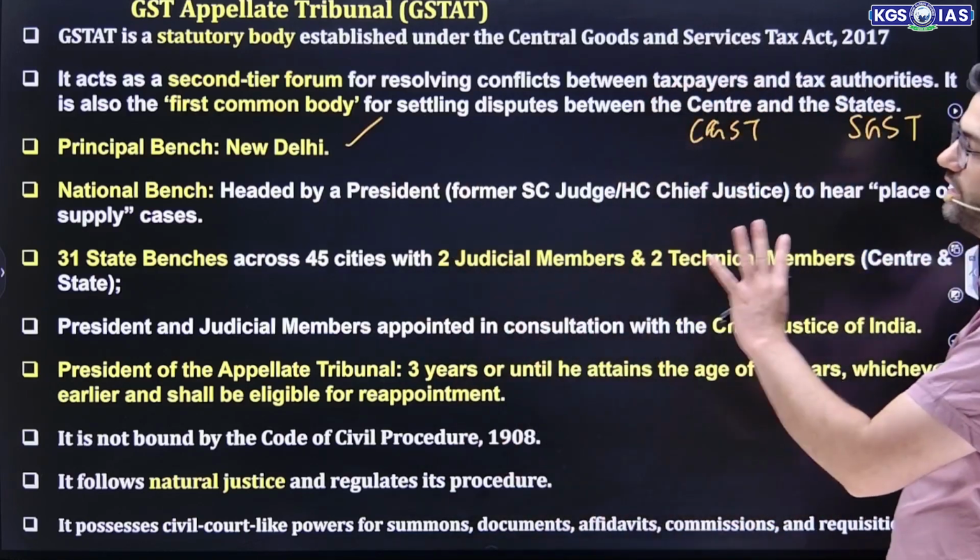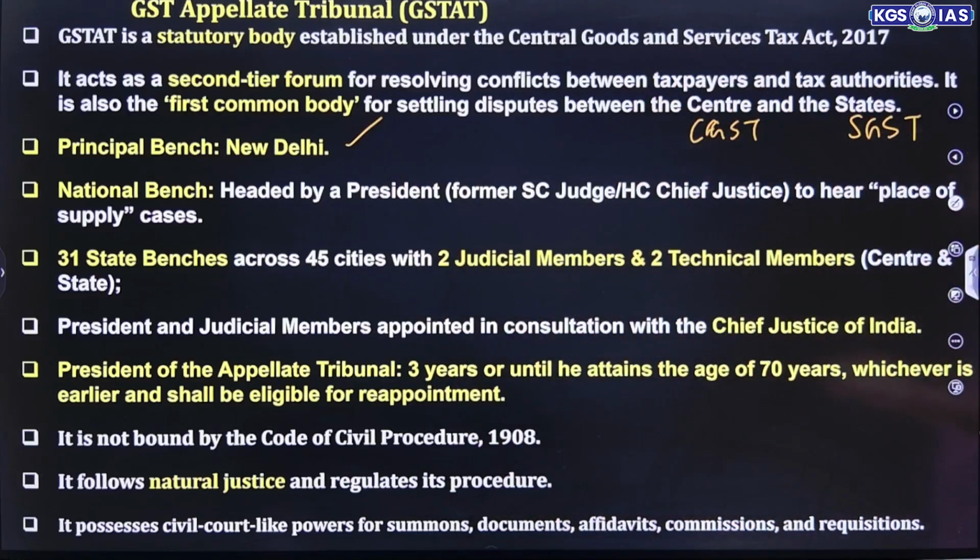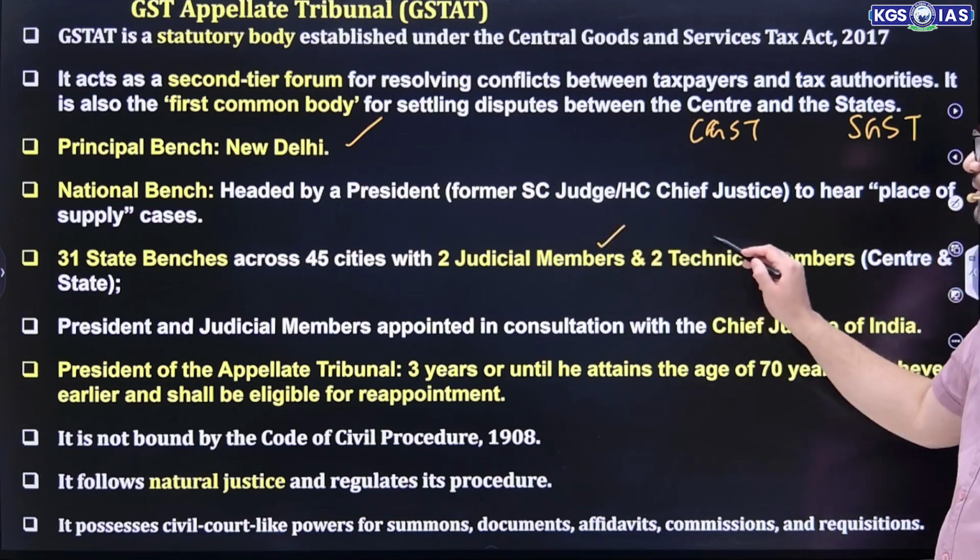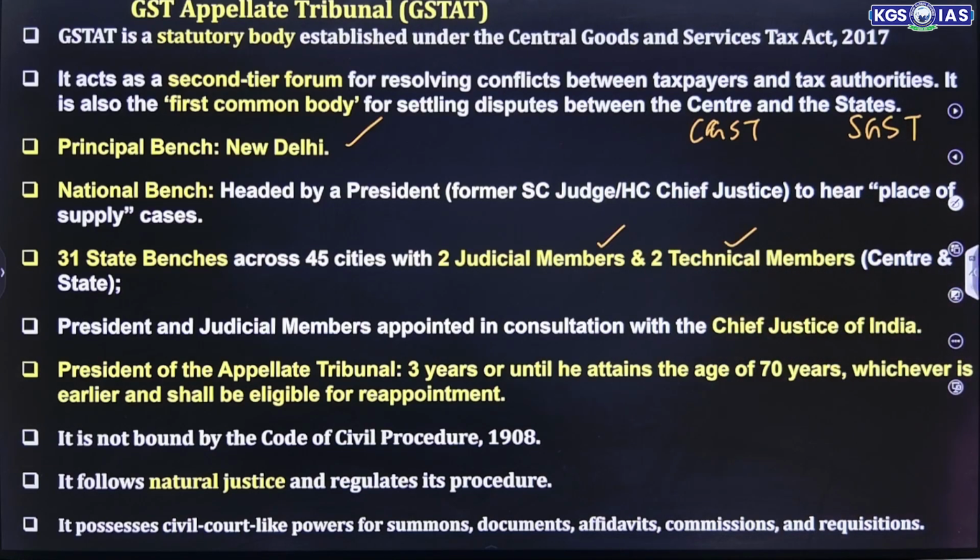The national bench is headed by a president, who is a former Supreme Court judge or High Court Chief Justice, to hear place of supply cases. There are 31 state benches across 45 cities, with 2 judicial members and 2 technical members. The president and judicial members are appointed in consultation with the Chief Justice of India.